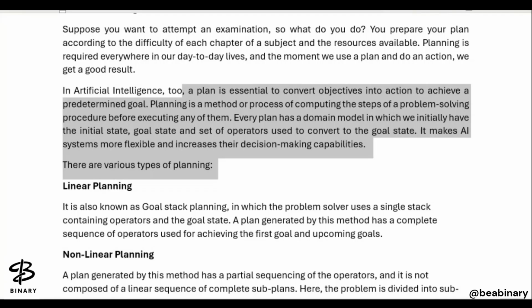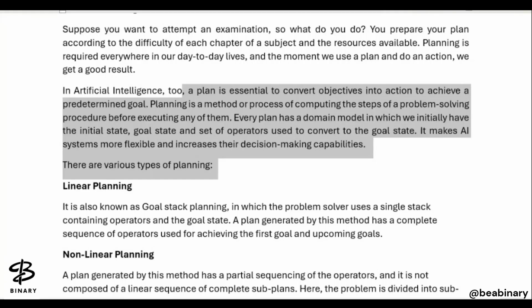What we are talking about is: the system knows what it has to achieve, which problem it has to give a solution to, but it has to do the planning. So planning is essential to convert an objective into an action. How will the system achieve this? Planning is a process of computing the steps of a problem solving procedure before executing any of them. So first we will decide the algorithm, what steps need to be followed to achieve this predetermined goal.